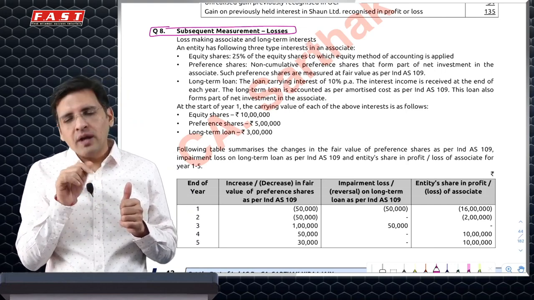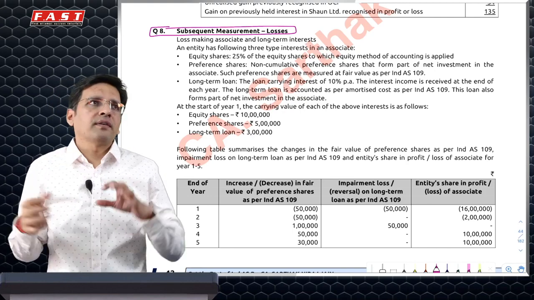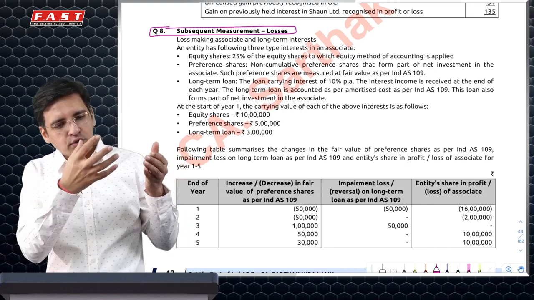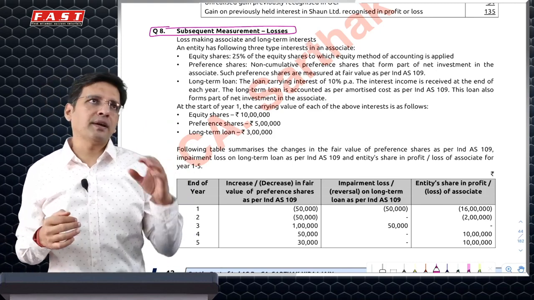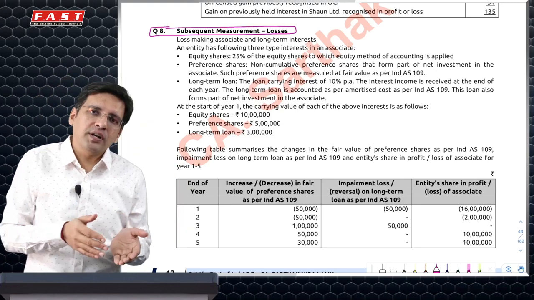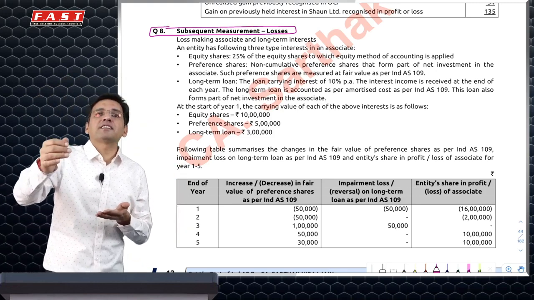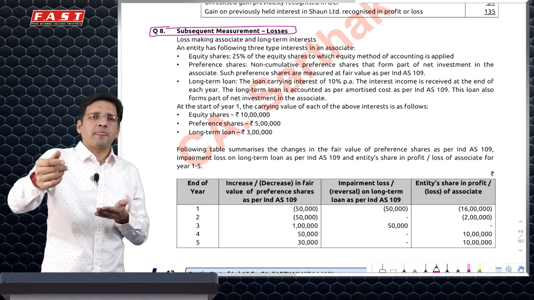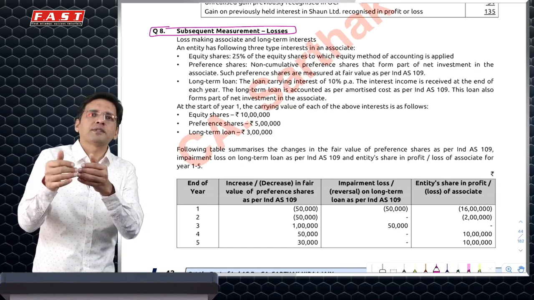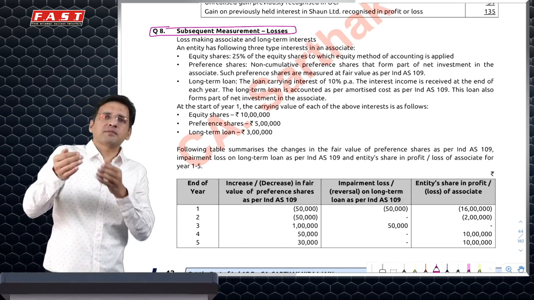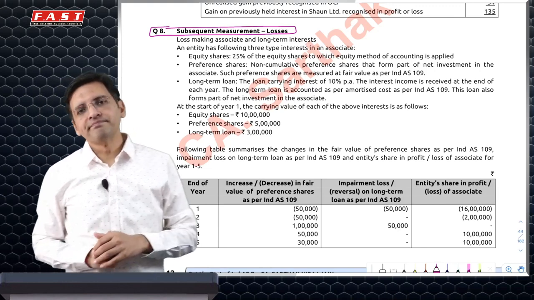My share is 2 rupees. Should I recognize it? So the logic is the cumulative loss, 110 loss, 10 profit. Cumulative loss is 100. My share is 20, my investment was 20, my asset is 0. It is still 0. I will not recognize any gain in that 10 rupees. But next year, if it makes a gain of 15 rupees, I would say last year's 10 rupees loss I ignored. So current year there is 10 rupees profit. I would ignore the additional 5 rupees. My share 20%, 1 rupee I'll recognize. I'll recognize my investment now at 1 rupee.